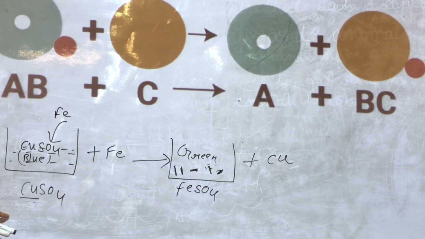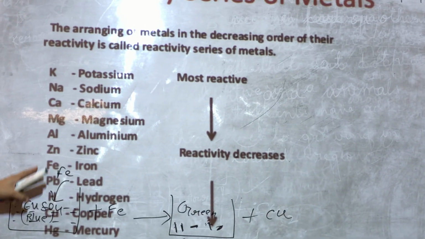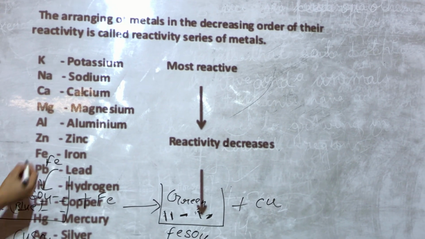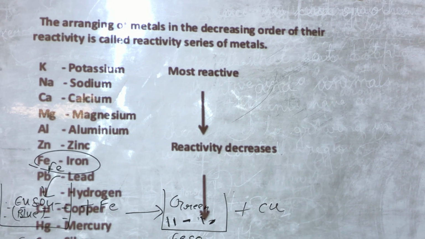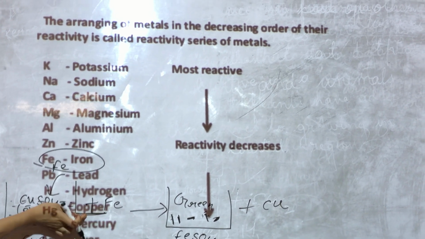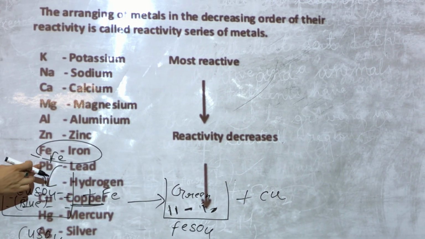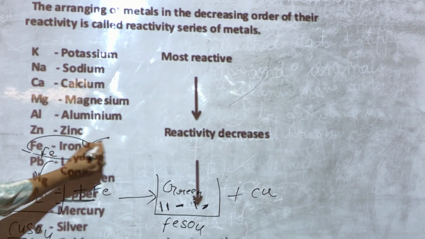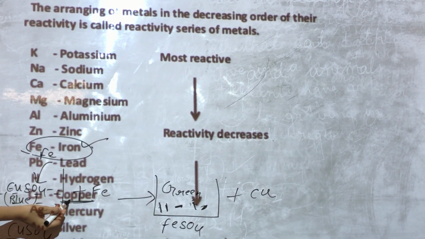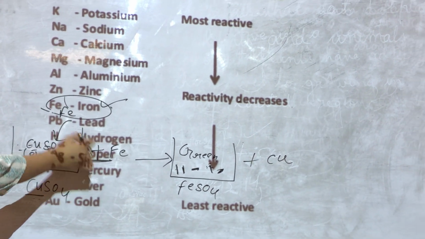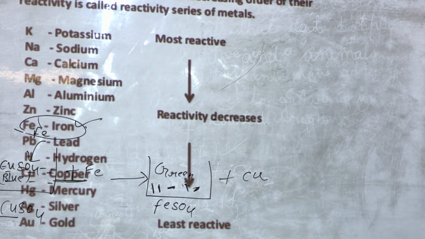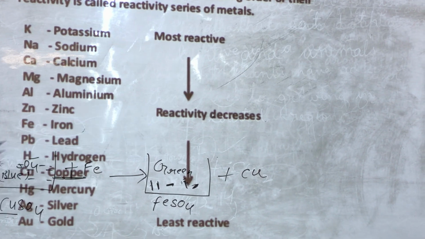If you look at the reactivity series, you will see that iron is above copper. Can you see it? This is copper, and above copper it is iron. So it clearly means that iron is more reactive than copper. That is why iron was able to replace copper from its solution. So this reaction is known as a displacement reaction.